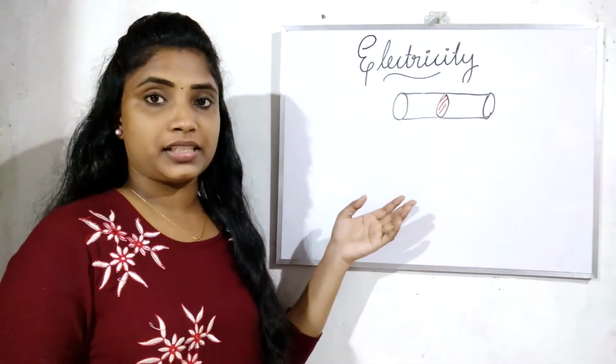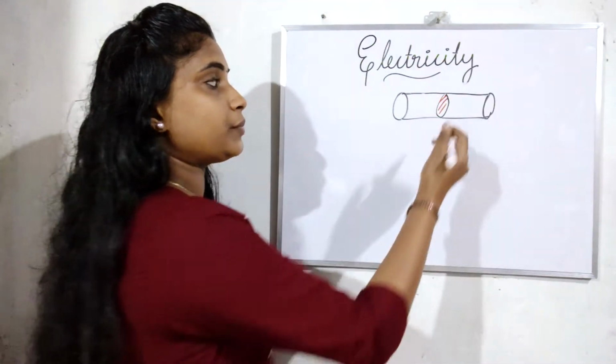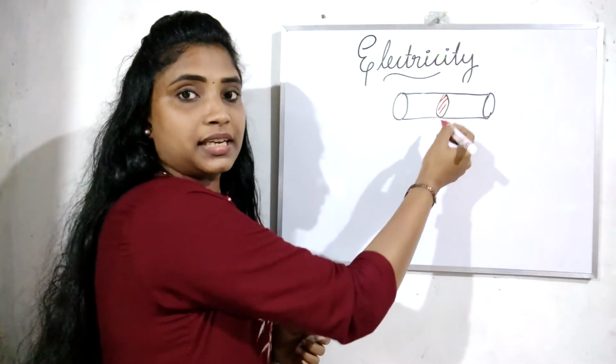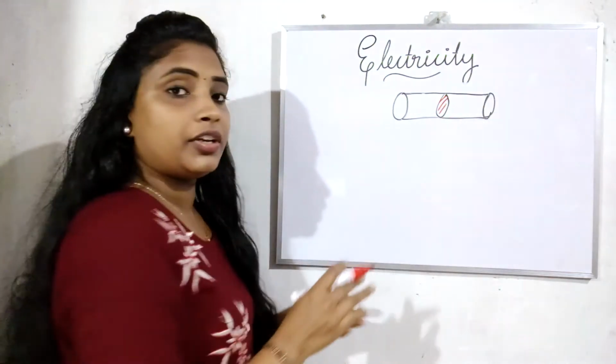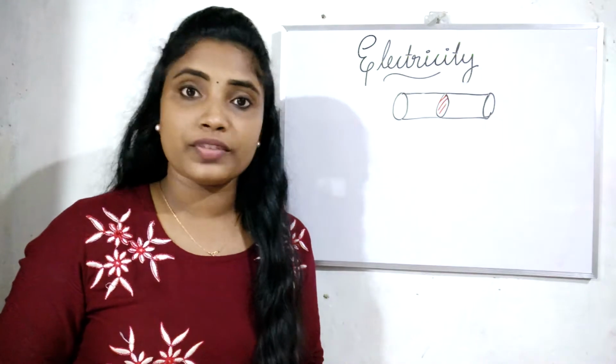To go deep into electric current, let's consider a small conducting wire. Let this be our conducting wire, and we have taken a small cross-sectional area inside this conductor. We know that electric current is the flow of electric charges.